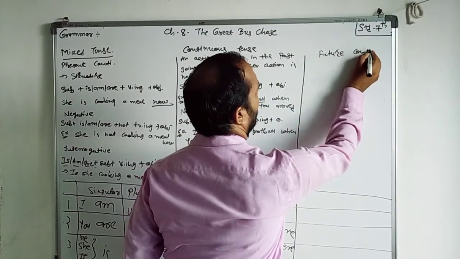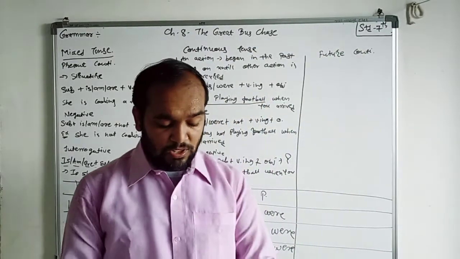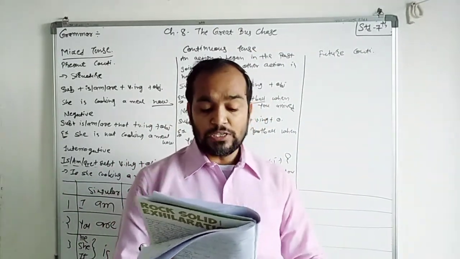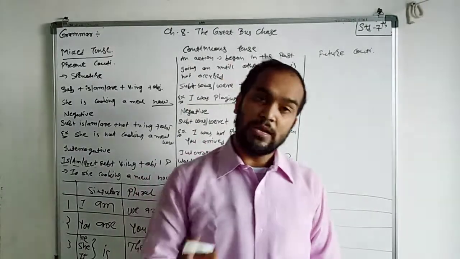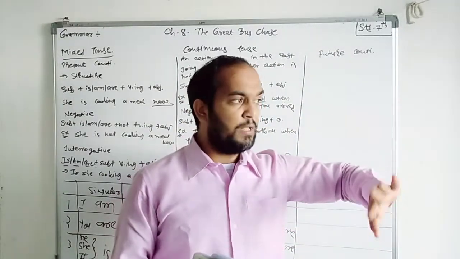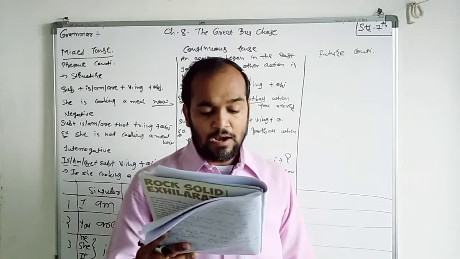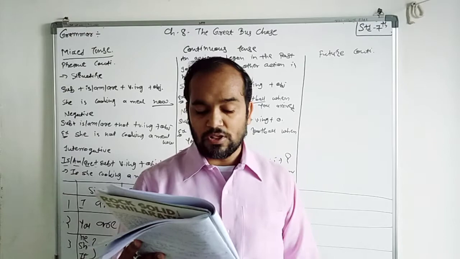Future continuous. Now when we are using future continuous, it is an action which will begin in the future and will still go on until some other action occurs, right? We all know that the action will begin in the future and will still go on until some other action occurs.